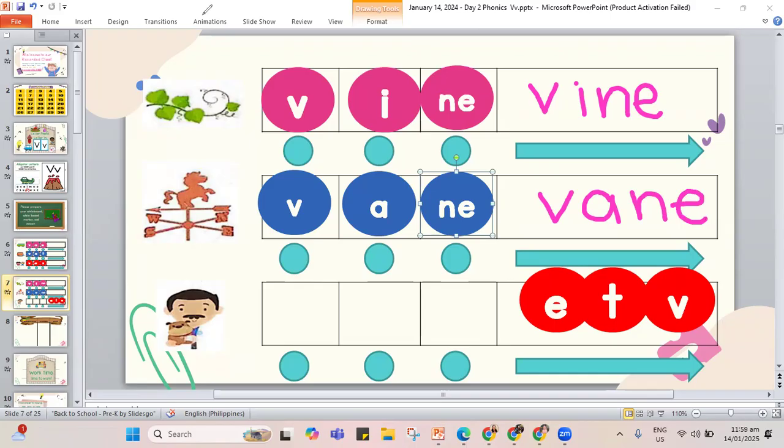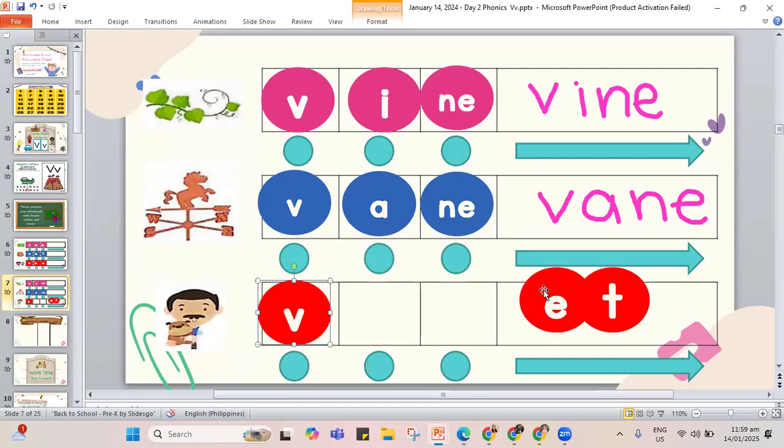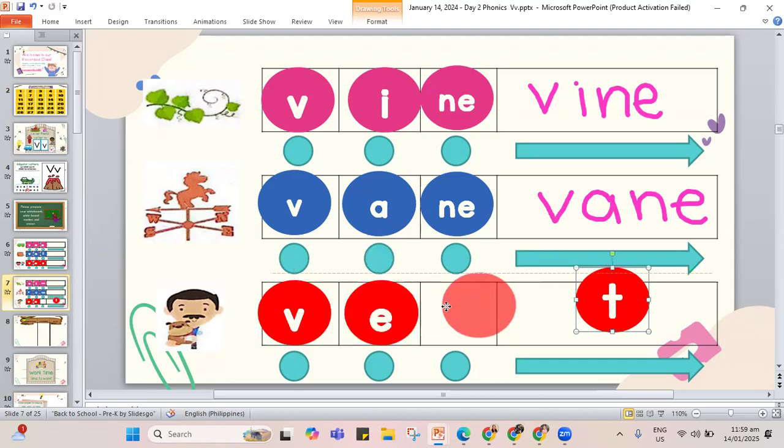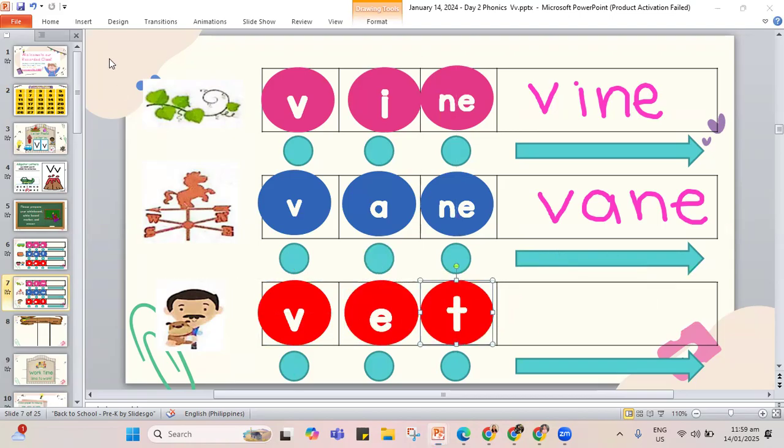Okay, the next one. We have our vet. The first letter V sound, letter V. The letter E in the middle, and the letter T. So we have vet. Our doctor here, the vet, is the doctor for the animals, like the animals you see in the farms, in the zoo.